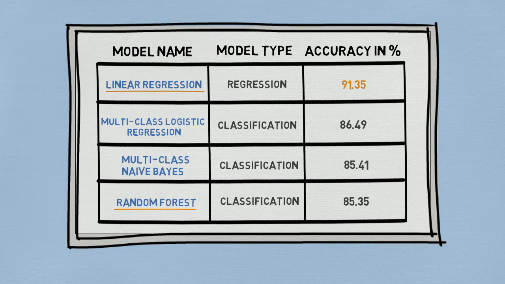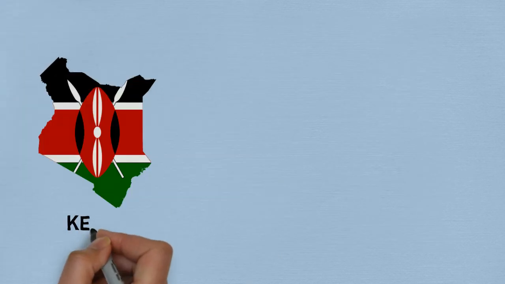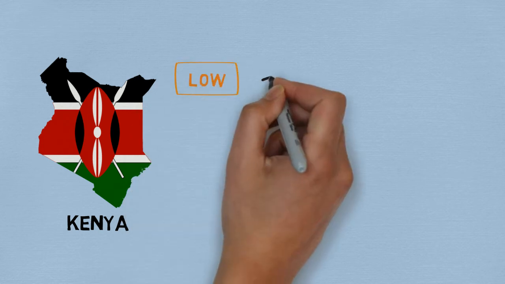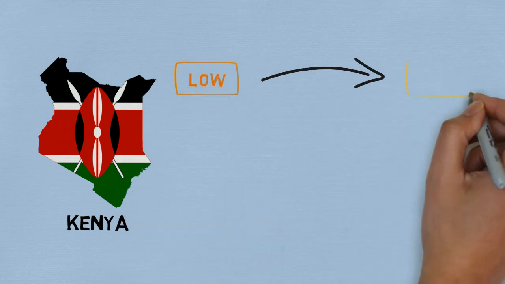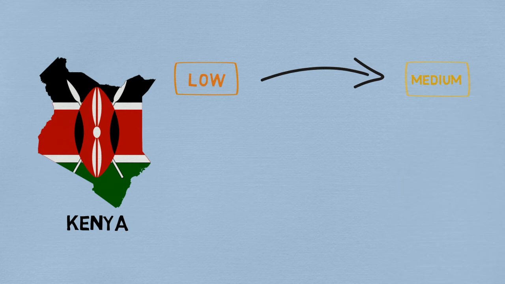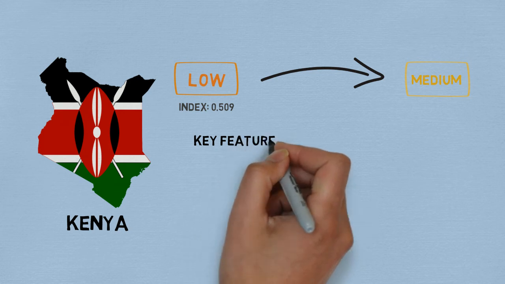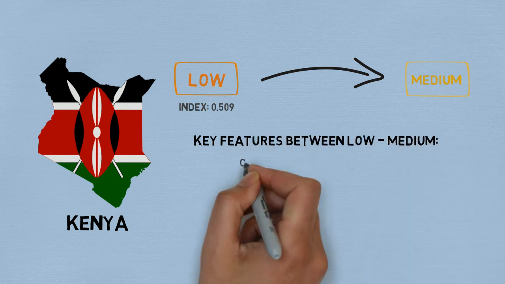Okay, now we all know this. What can we do with these insights to help certain countries increase or maintain their human development? Let's for example take a look at the development level and scores of Kenya. Kenya is a country labeled with a low HCI. However, it is located in the higher region of the low category and is highly motivated to be labeled as medium. So, what are the most important features to check for Kenya?